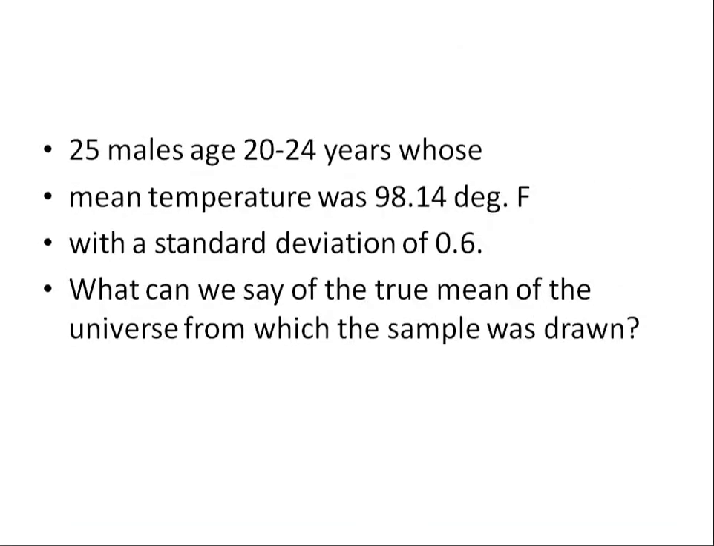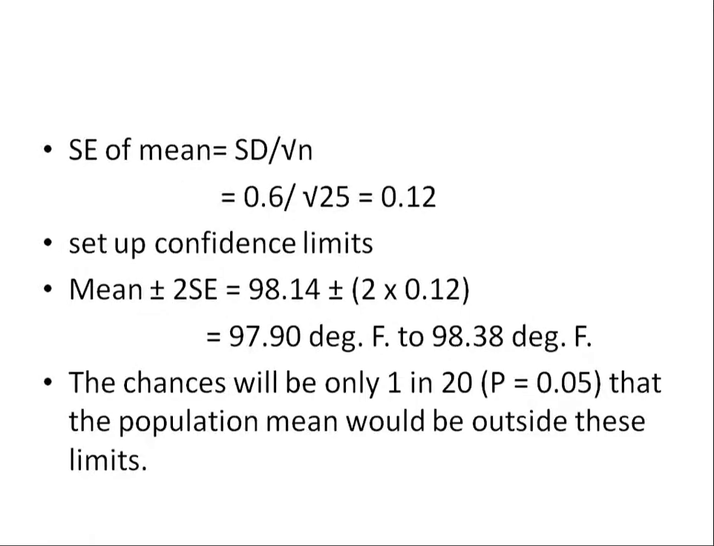For example, if we are taking 25 males aged 20 to 40 years whose mean temperature was 98.14 degrees Fahrenheit with a standard deviation of 0.6. What can you say of the true mean of the universe from which the sample is drawn? Was it correct or not? So we need to compare. First you calculate the standard error of mean, that is standard deviation by square root of n, which should be 0.12. Then set up confidence limits, which is mean plus or minus 2 standard errors. You will get the range, that is it must be falling between 97.9 to 98.38.